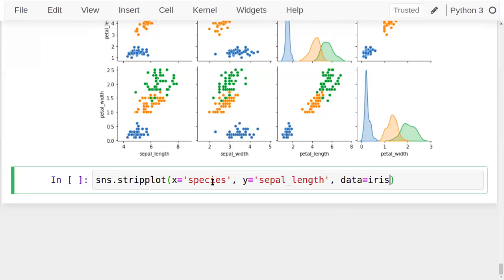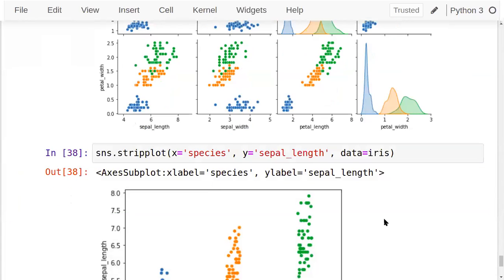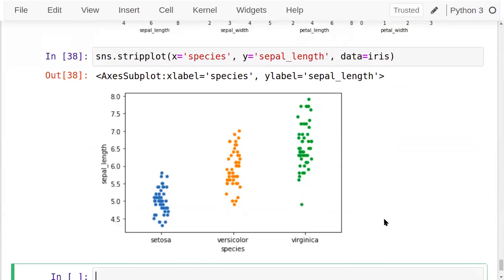Data is iris. Now you can see the distribution of the data for different categories. For Setosa, it's starting from this minimum to this maximum. See how the distribution is there. For Versicolor, see this. For Virginica, it is this. Fine. This is a strip plot.